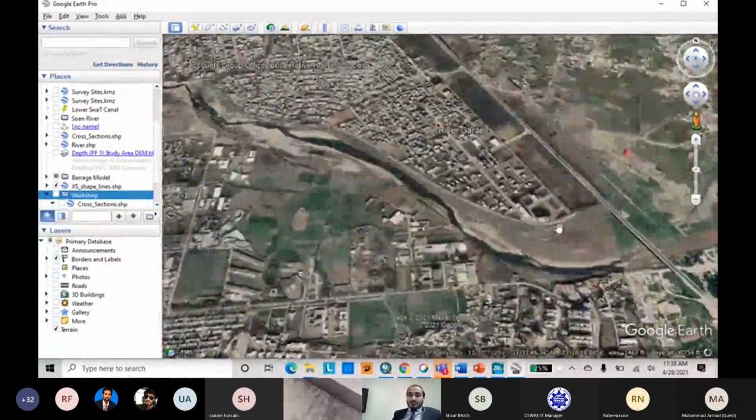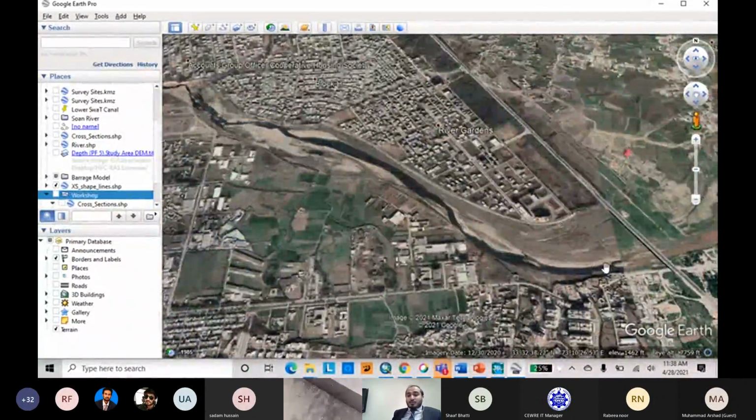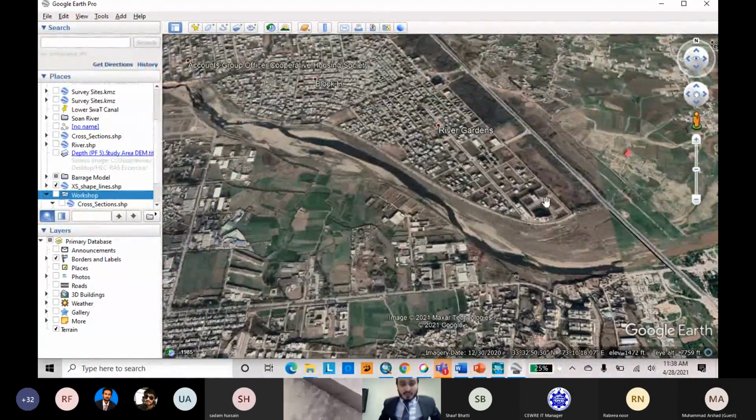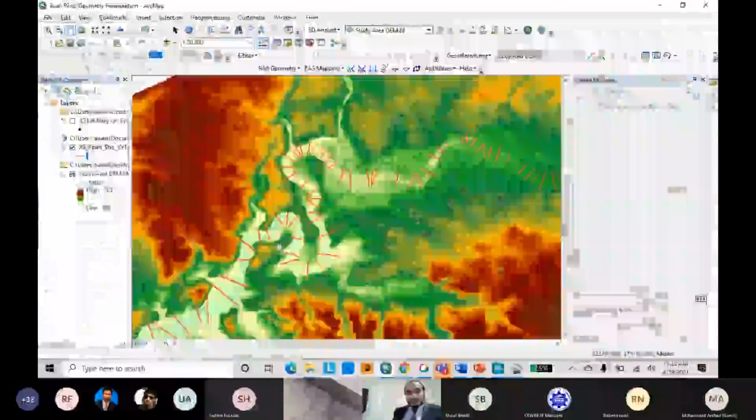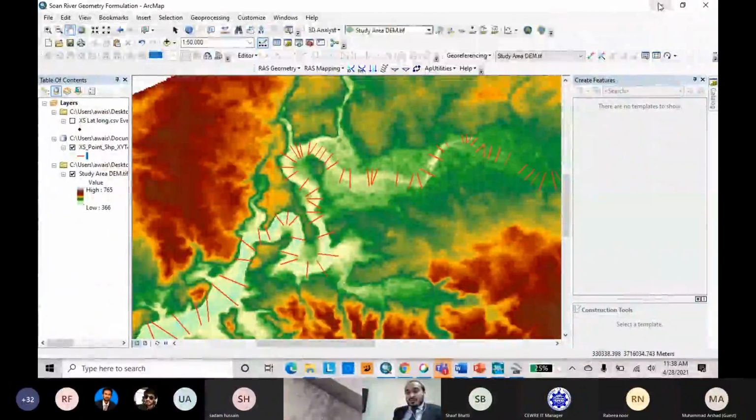You can see the river mark is more prominent in Google Earth than in ArcGIS or in the digital elevation model. So it is easier to digitize our features here than in ArcGIS or using the digital elevation model.